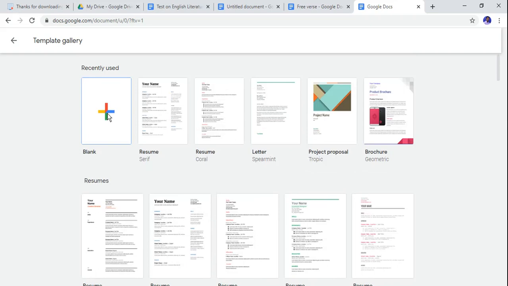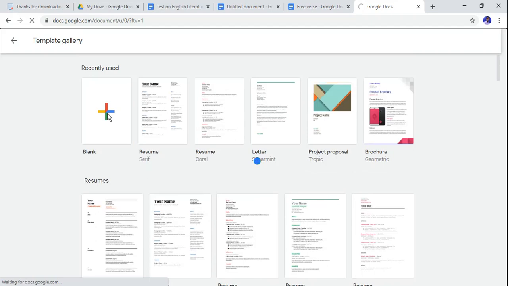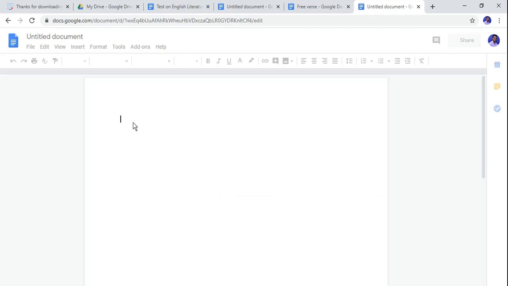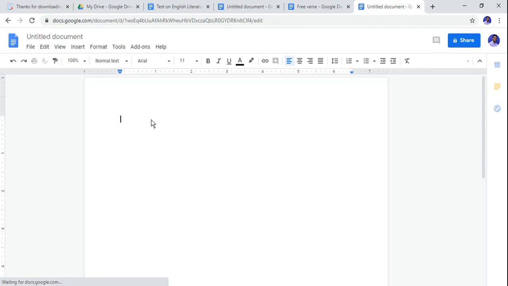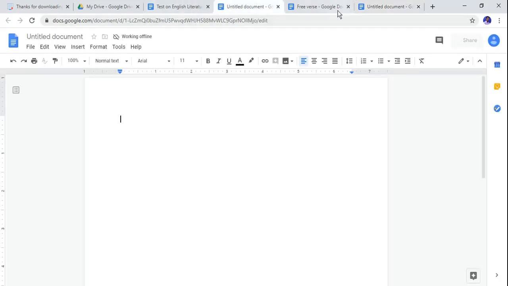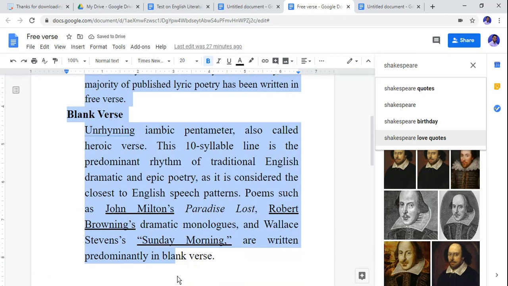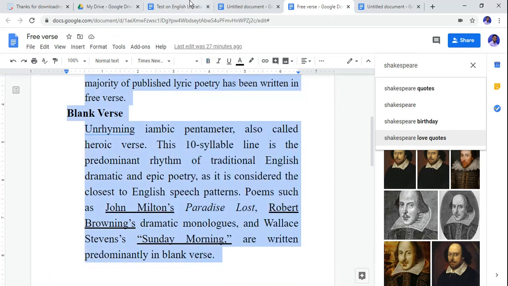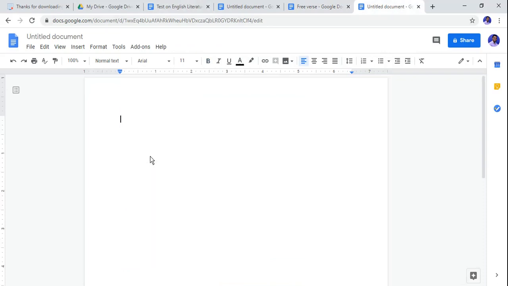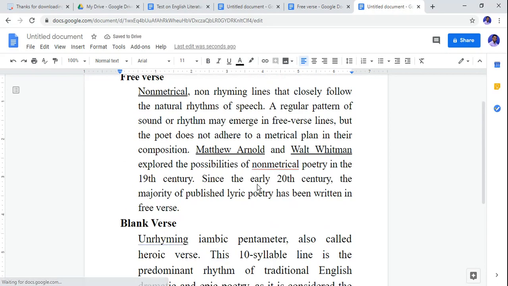I want to create a fresh one, so let me click on the blank button, and the blank page is ready for my use. Now see, my dear friends, this page is like a Microsoft Word document, where you can find file, edit, view, insert, format. Various options are the same as we find in Microsoft Word. So let me type something. Before this, let me copy this into my fresh page so you will understand. Now see, my two paragraphs are ready to use.